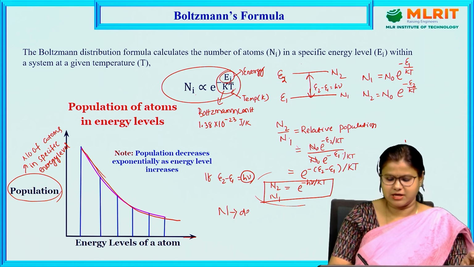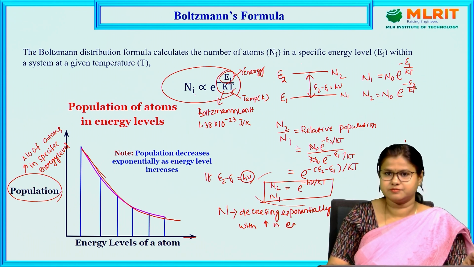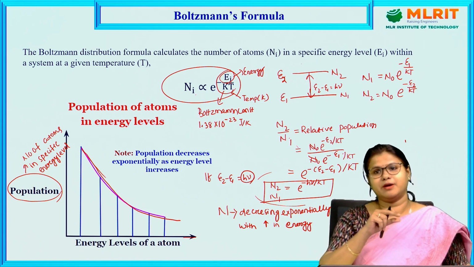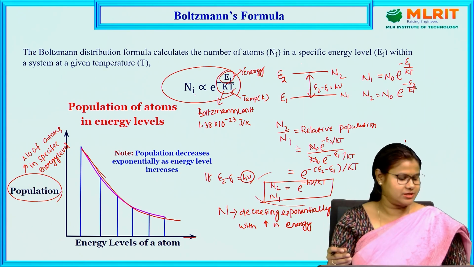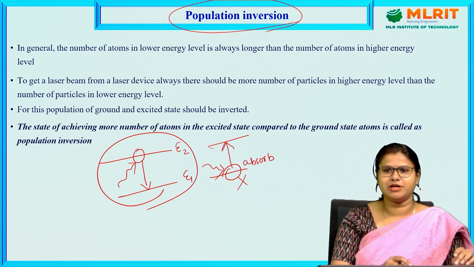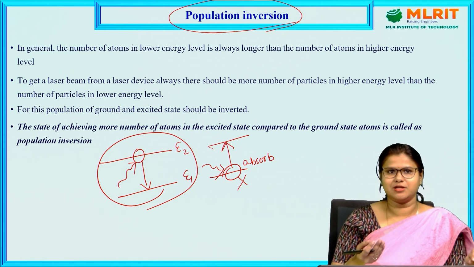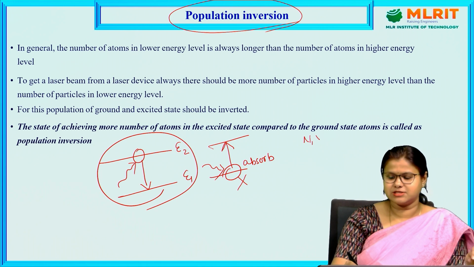The number of atoms decreases exponentially with increase in energy. That means the number of atoms in the lower energy state is always more than the number of atoms in the higher energy state. But in order to get this laser, we need the number of atoms in the higher energy state to be more than in the lower energy state. So in general, N1 is greater than N2.